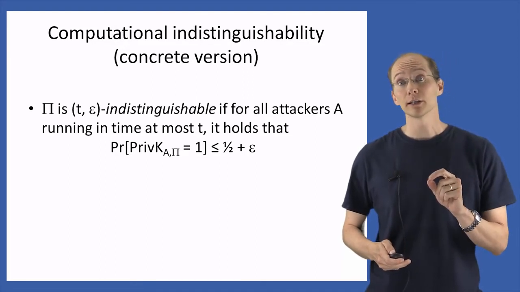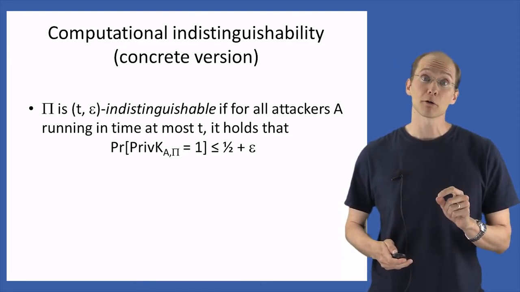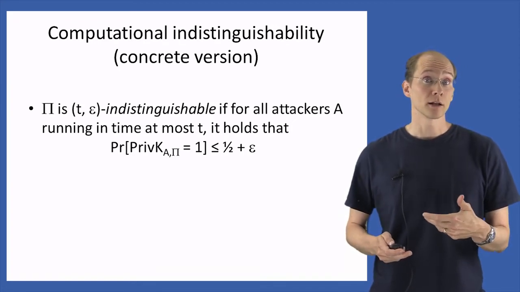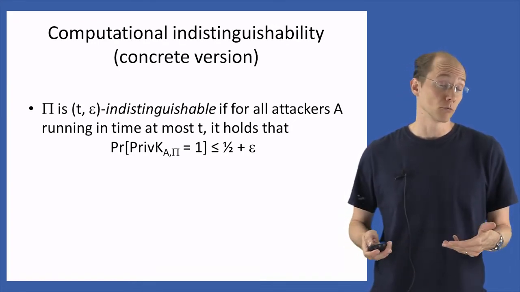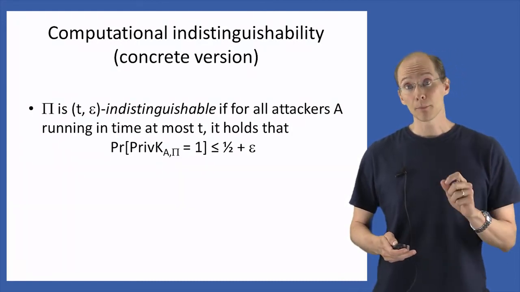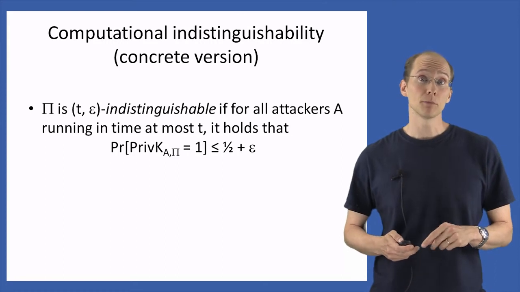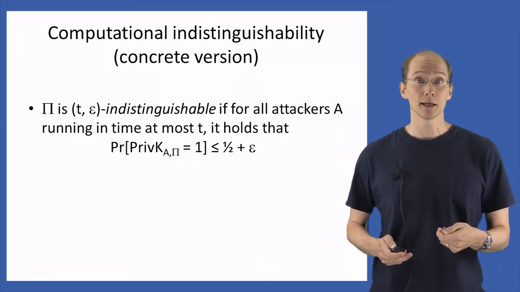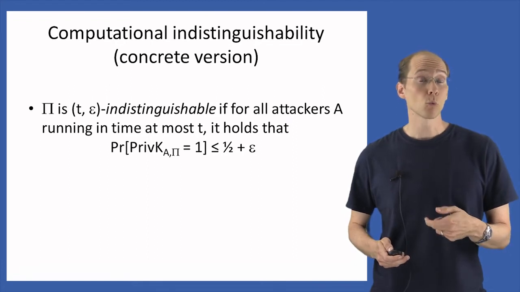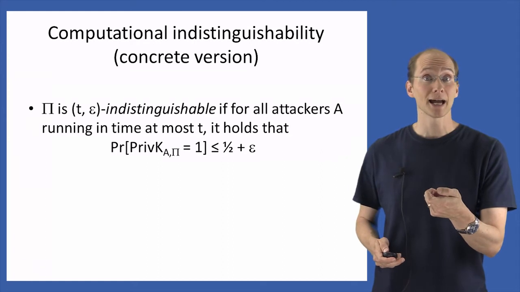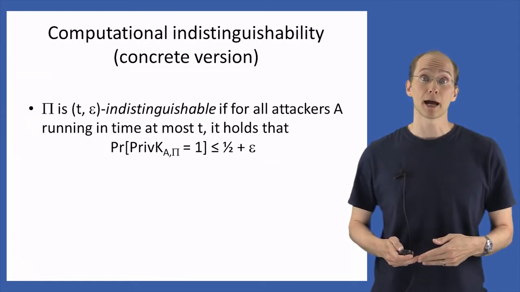Notice that we take into account both of the relaxations we've talked about previously. We restrict our attention here only to attackers A running in time at most t, rather than allowing all attackers, regardless of their running time, as in the definition of perfect indistinguishability. And moreover, we define a scheme to be secure if for all such A, the probability that A can succeed in the experiment is at most 1/2 plus epsilon. So we're allowing an additional epsilon slack in the probability with which the attacker can succeed.